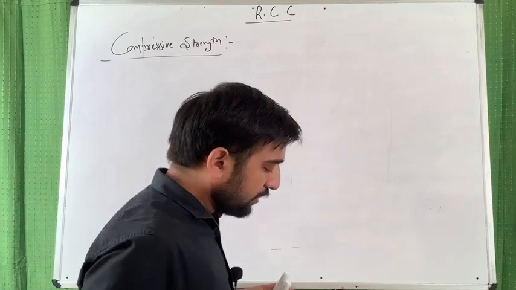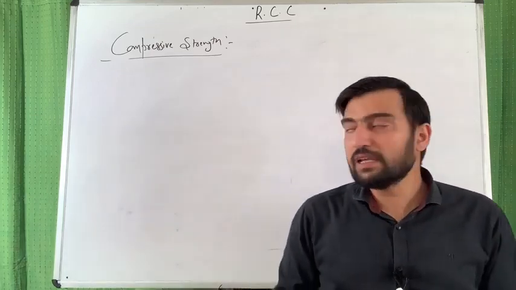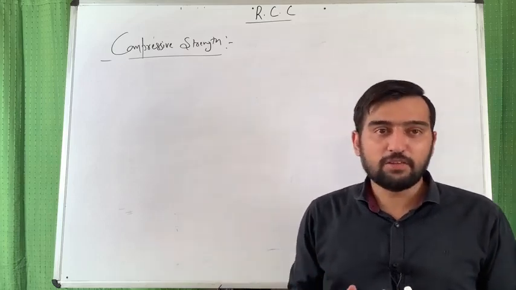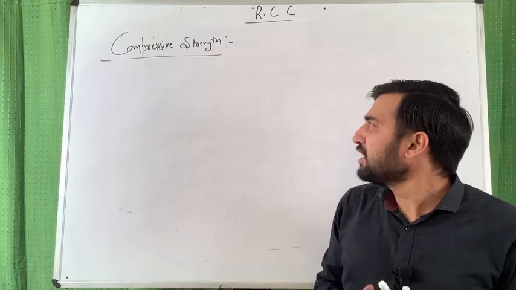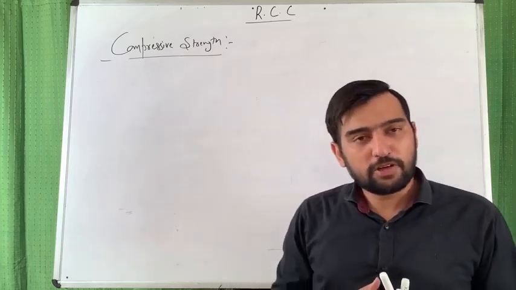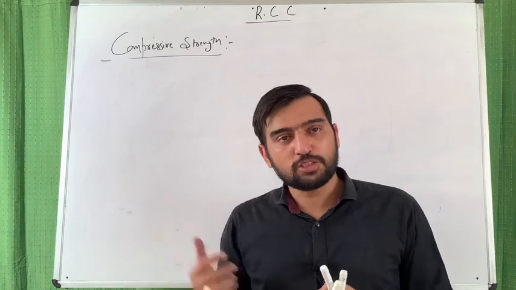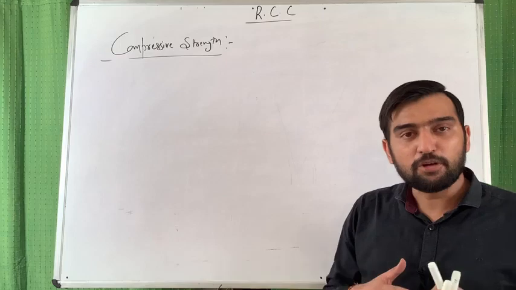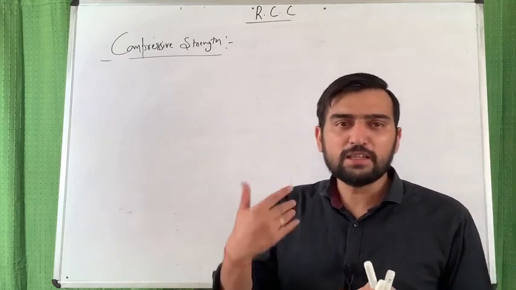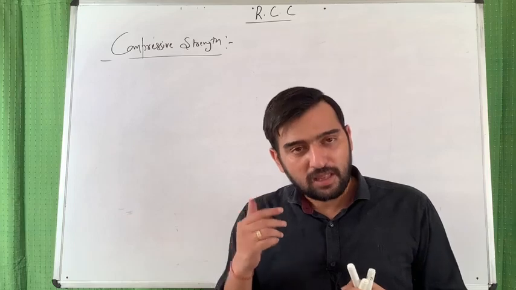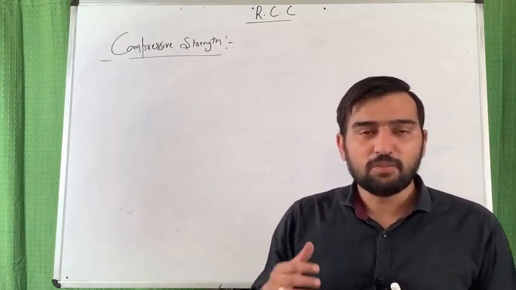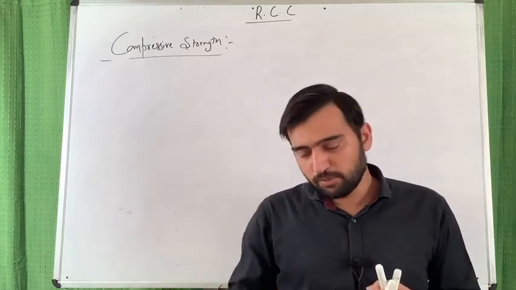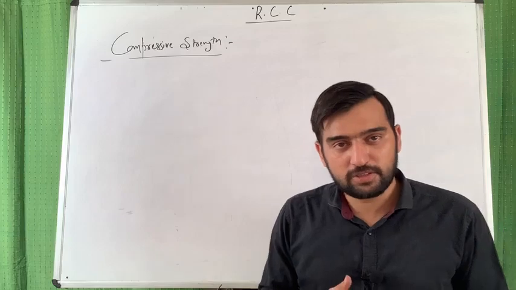Friends, this is again a very important property for RCC as well as from the GATE point of view, one of the favorite areas of GATE from which questions are framed. Compressive strength is important for RCC because all the other properties like shear strength, tensile strength, ductility, brittleness, impermeability, durability, etc. are functions of compressive strength.